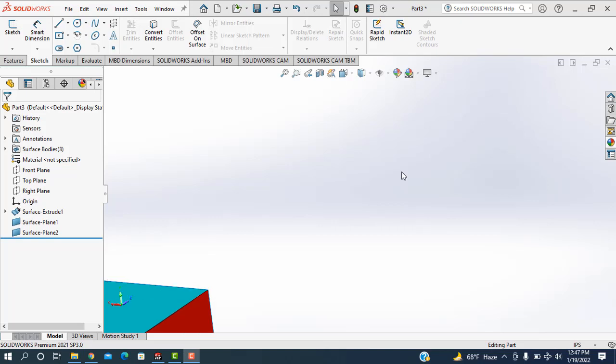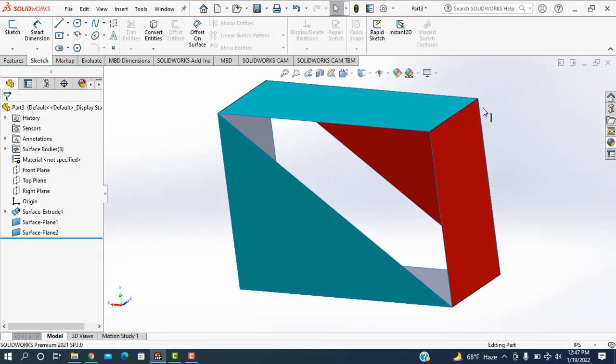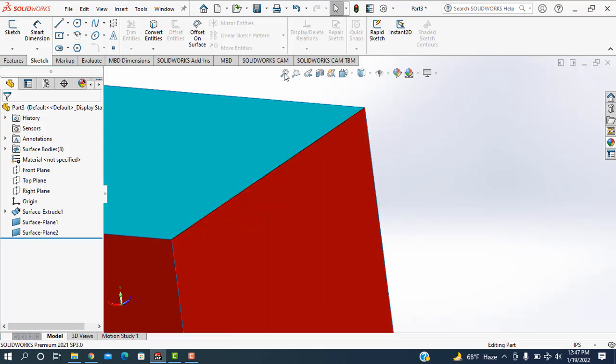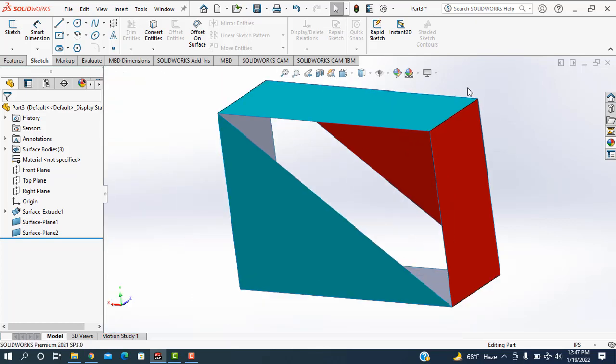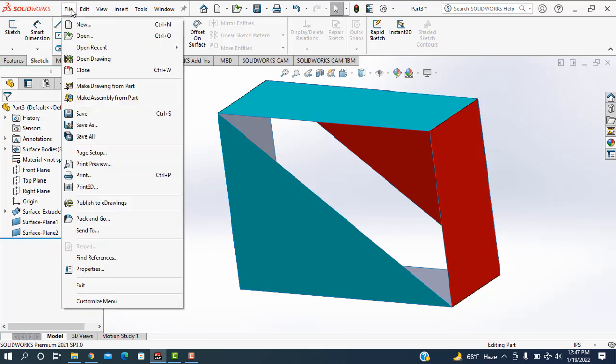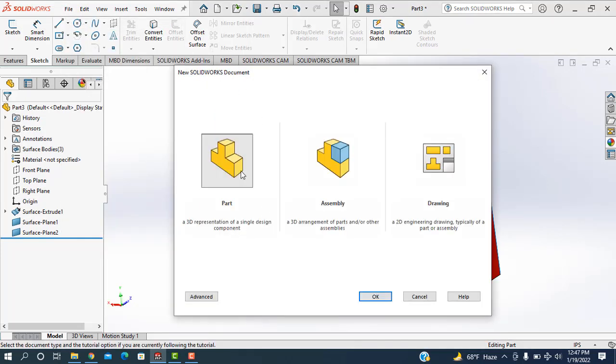Today I'll show the surface works in Solidworks software. So extrude surface and also the planar, how to execute in Solidworks software. Solidworks I'll show today. So now I'm going to the file, taking the new, or I can press the Control N from the keyboard. Part is selected, then OK.